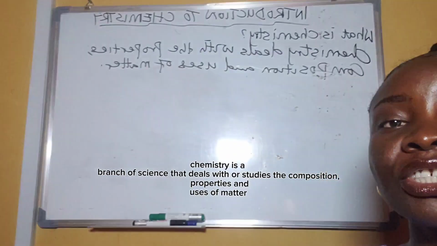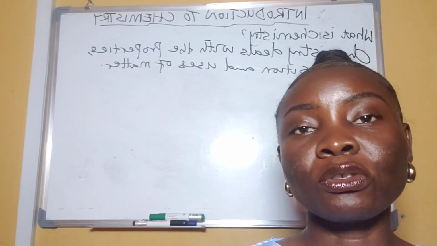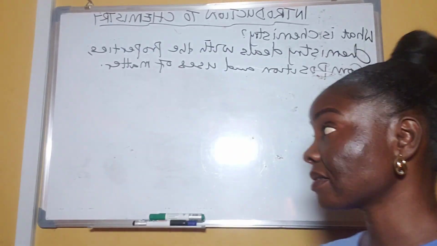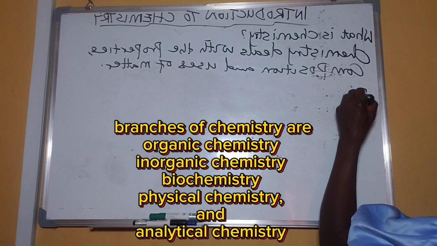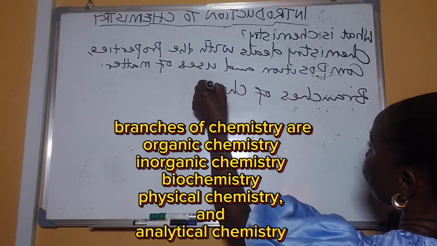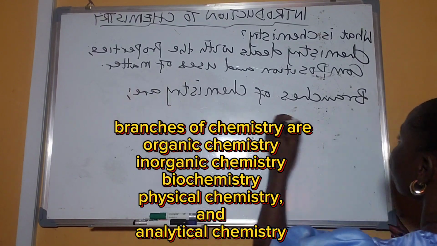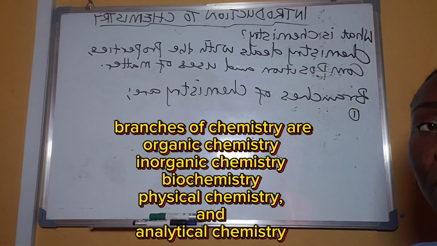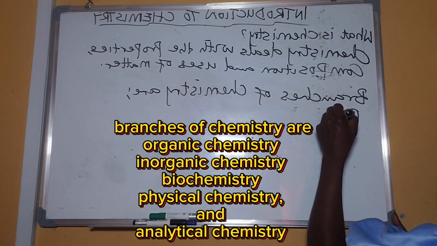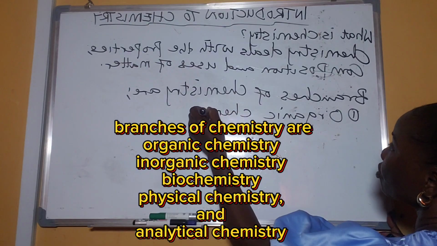Now, we have branches of chemistry, but we're going to narrow it down to 5 major branches. Organic chemistry.